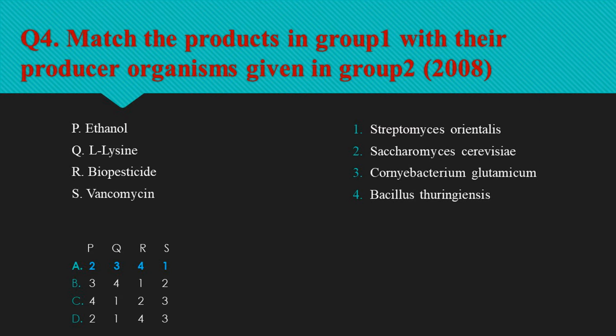Bacillus thuringiensis or Bt is a gram-positive soil-dwelling bacterium commonly used as a biological pesticide. Streptomyces orientalis produces the antibiotic vancomycin, which is used for the prevention and treatment of infections caused by gram-positive bacteria, especially staphylococci. So option A, that is P2 Q3 R4 S1, is the right option.